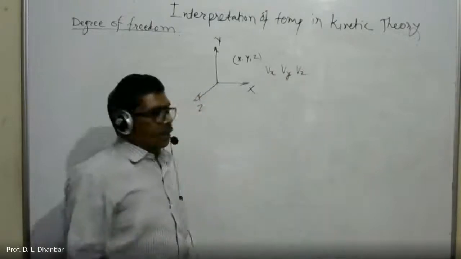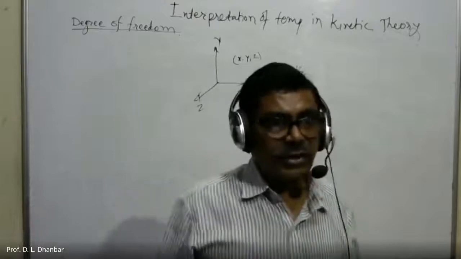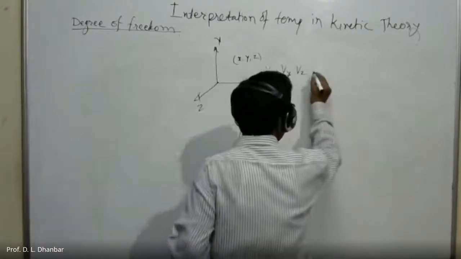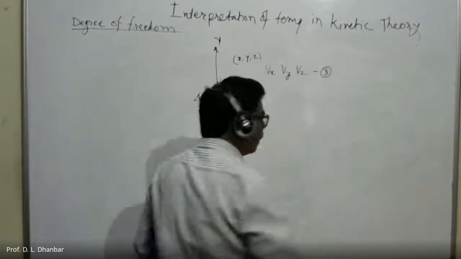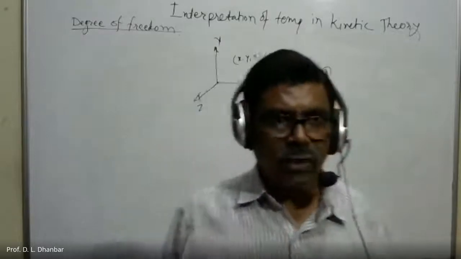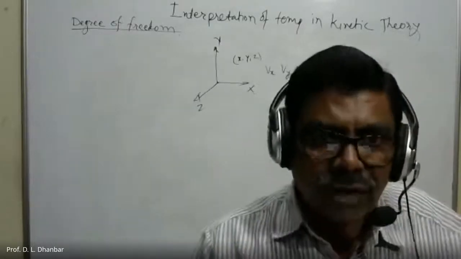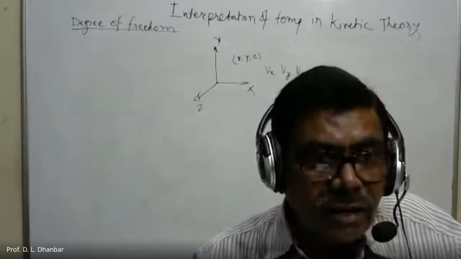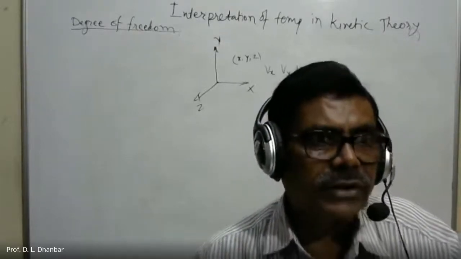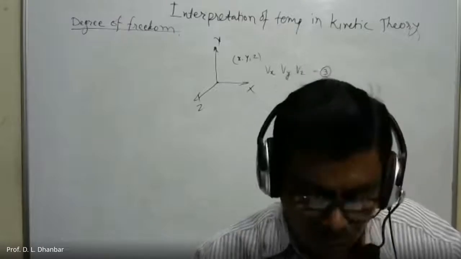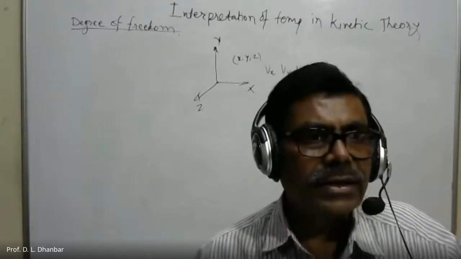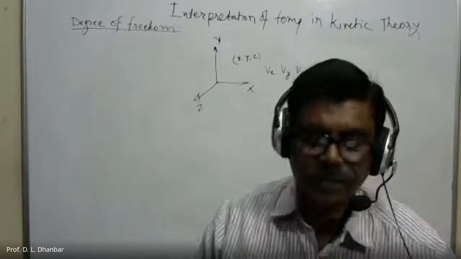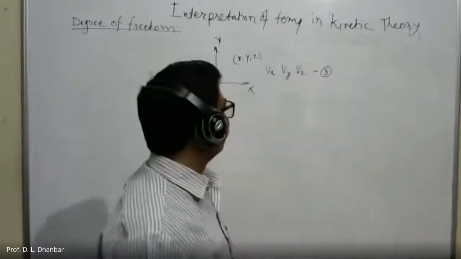So here the degree of freedom is equal to 3, because we can find the motion of a particle in a three-dimensional system.